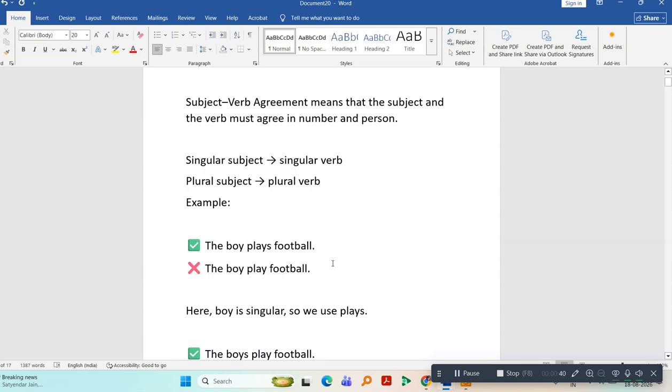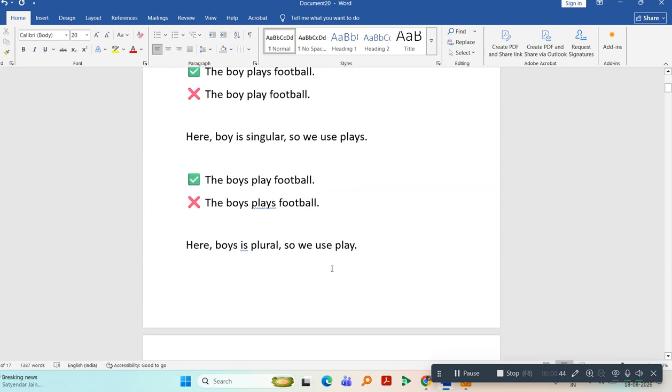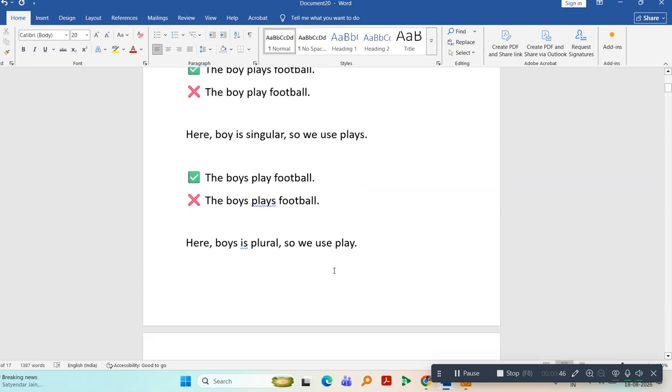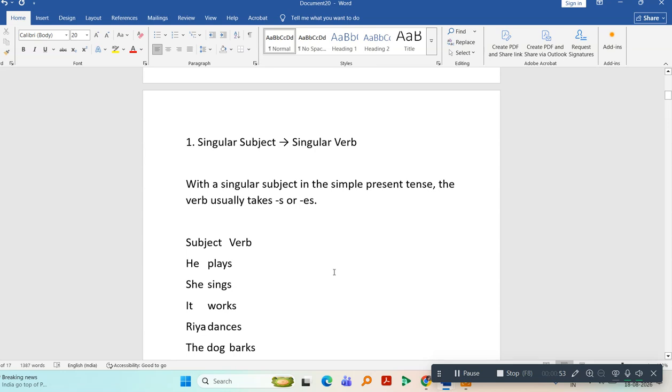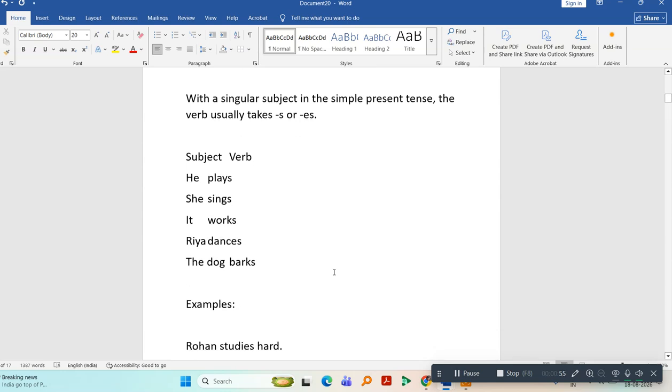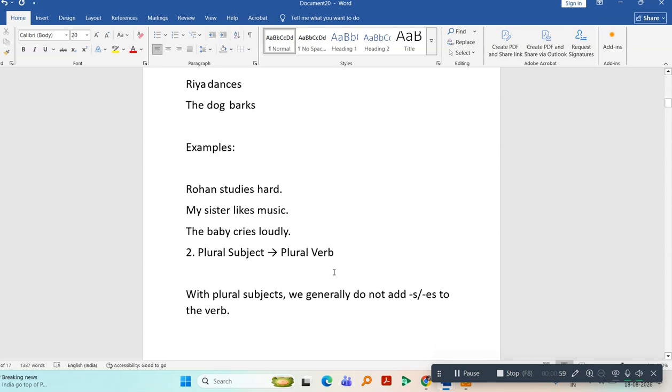If the subject is singular, add s to the verb. If the subject is plural, you will not add s to the verb. The boys play football. If the subject is singular, then it's obvious that the verb should be singular. For example, he plays, she sings, it works, Ria dances, the dog barks, Rohan studies hard, my sister likes music, the baby cries loudly.